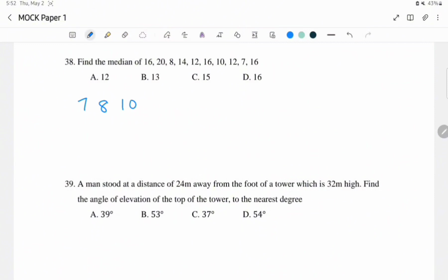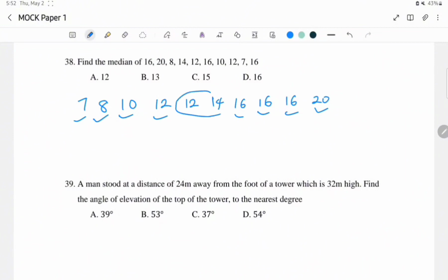Followed by 10, 12, another 12, 14, 16, another 16, another 16, then 20. So the middle numbers there are actually 2: the middle numbers are 12 and 14. That is when you count from both sides. So after counting 7, you count 20, 8, 16, 10, 16, 12, 16.